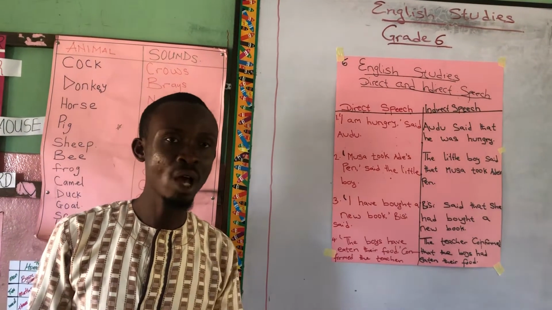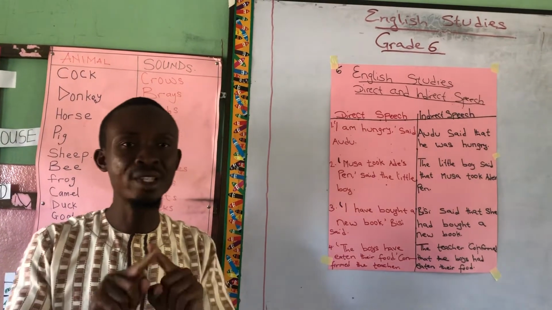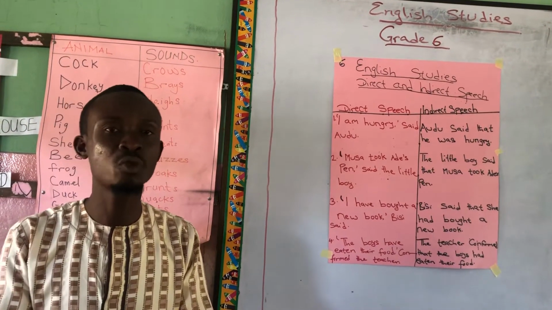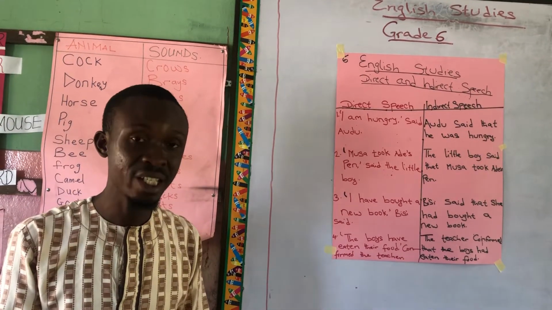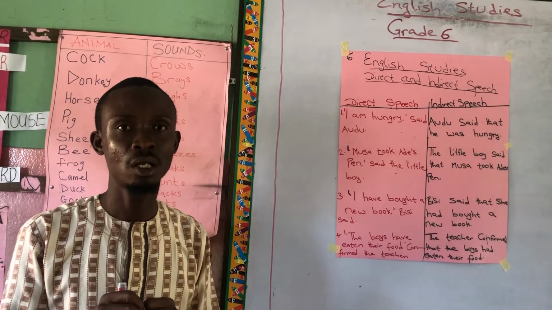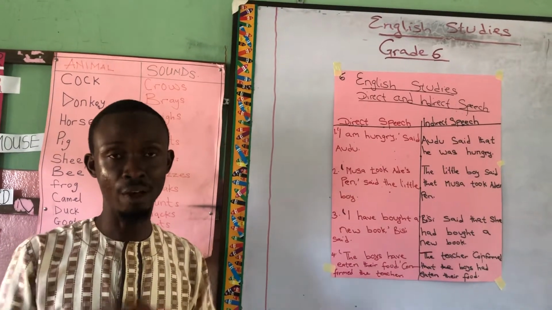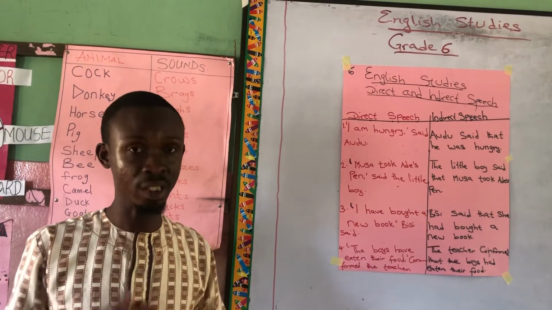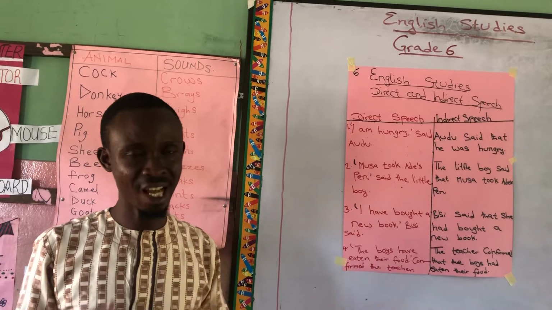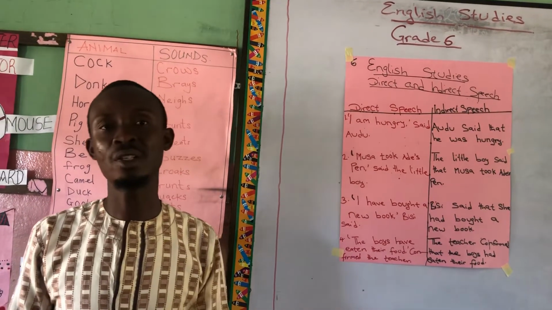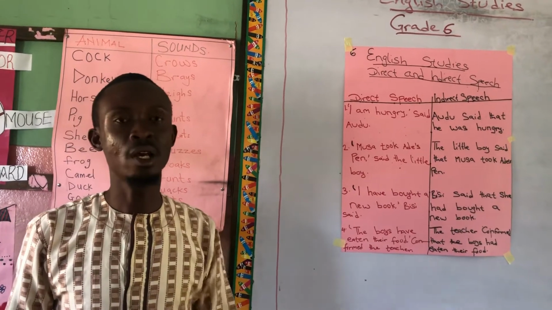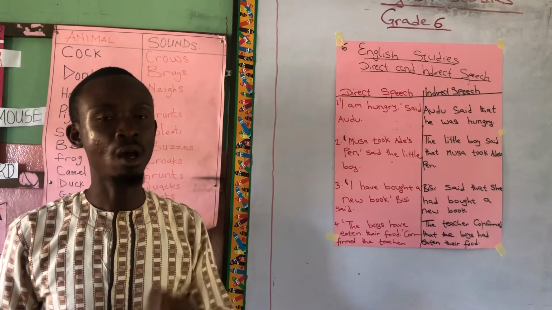The exact words that a speaker uses without changing them is what we refer to as direct speech. I am talking now. That is direct speech because that is the exact words that are coming out of my mouth.